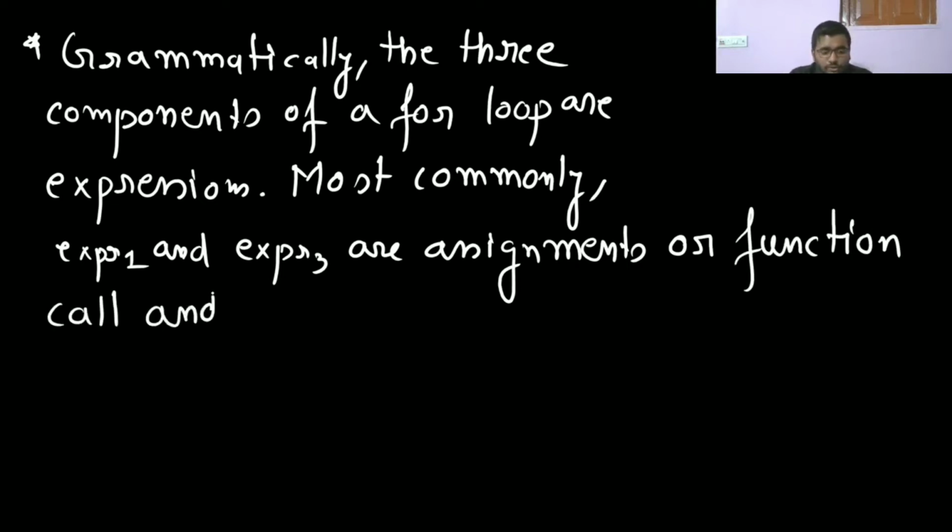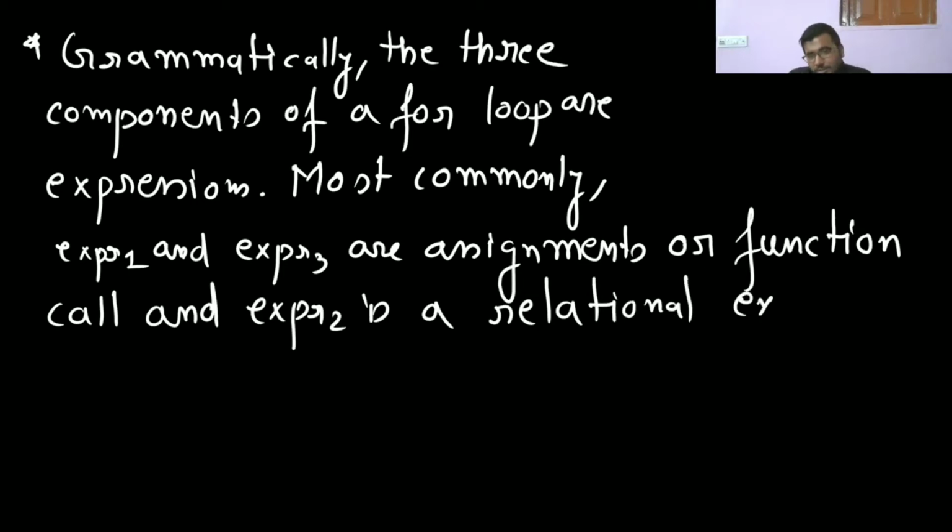And expression 2 is a relational expression. So it will either give you a value of 0 or 1. So this is one point.